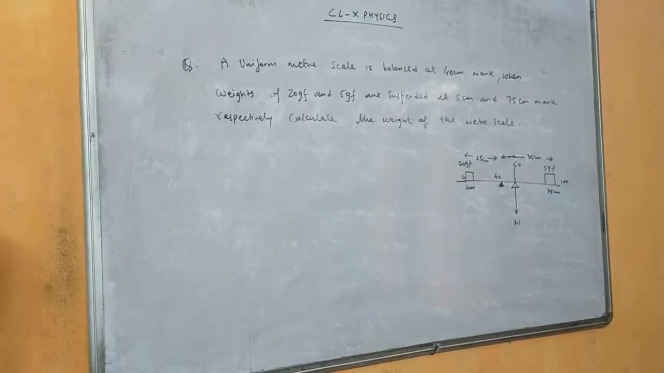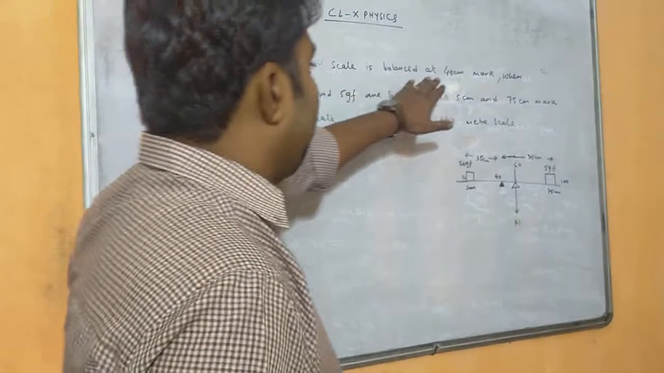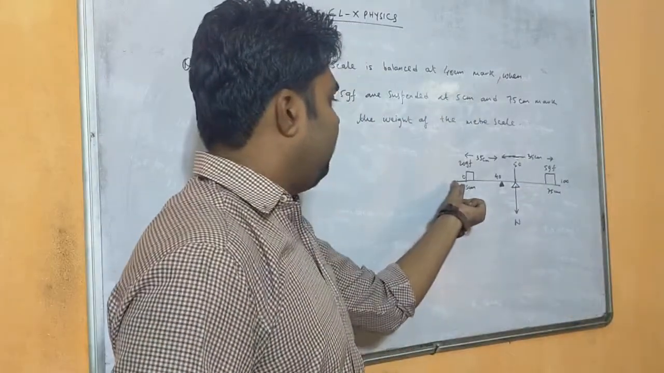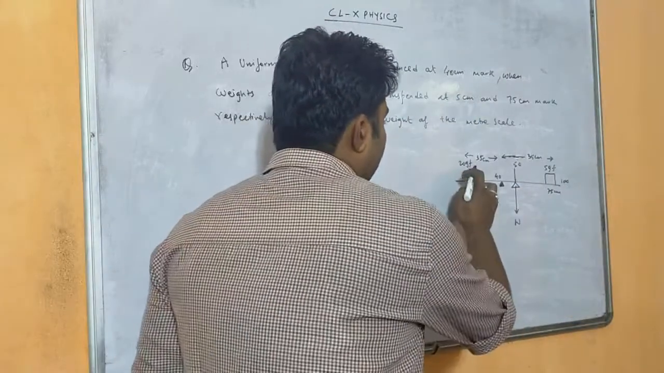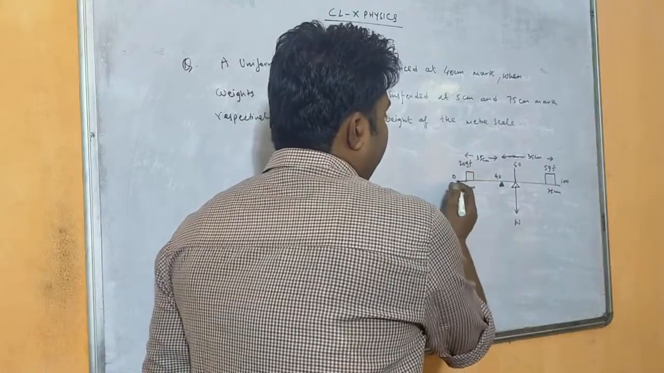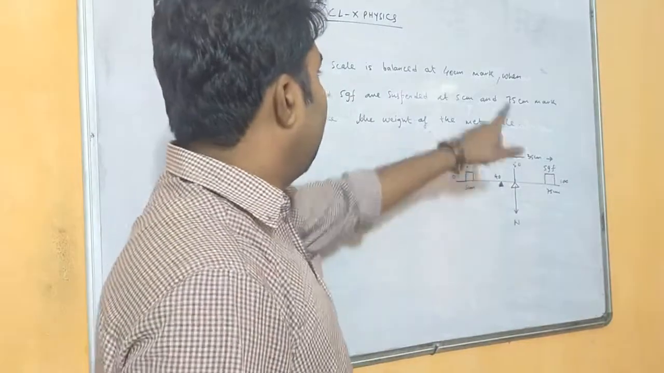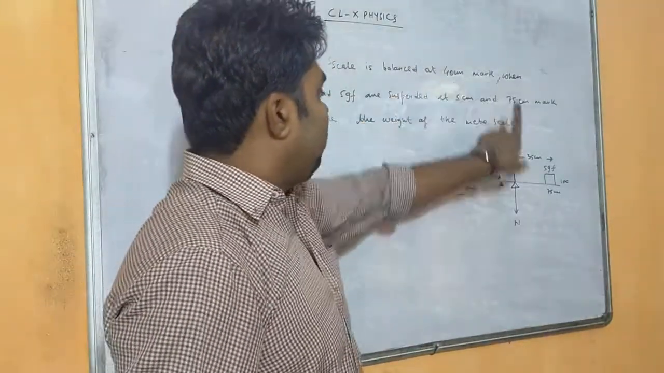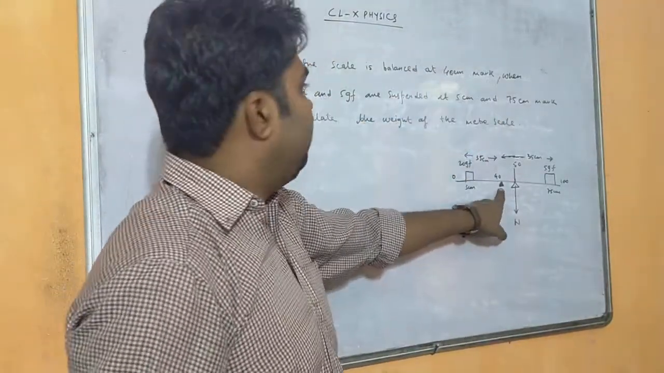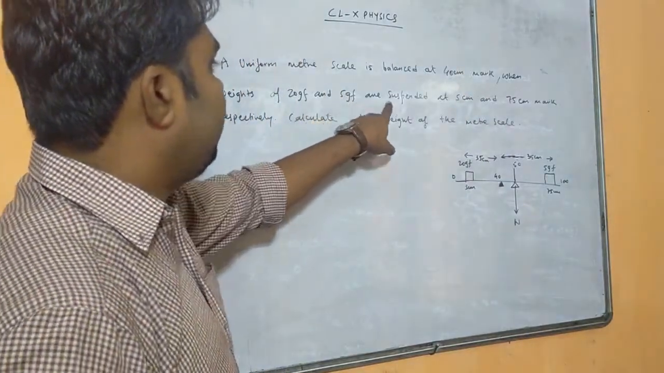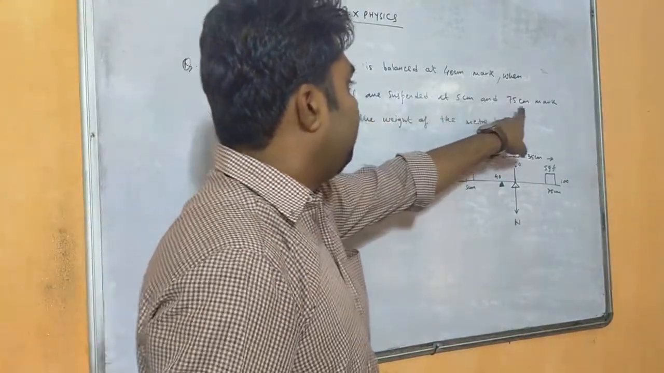So next question: a uniform meter scale is balanced at the 40 centimeter mark. So you see I have drawn one meter scale here. That means the meter scale starts from 0 and ends at 100. That is 100 centimeter. It is balanced at 40 centimeter, so I have placed my fulcrum at 40 centimeter. Weights of 20 gram of force and 5 gram of force are suspended at 5 centimeter and 75 centimeter.